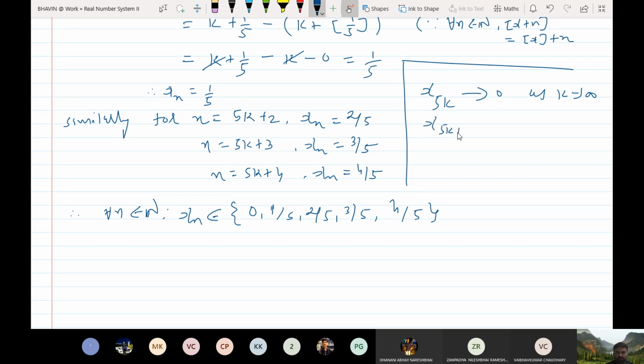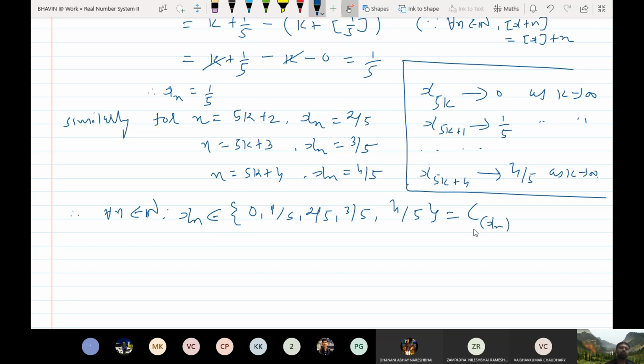Then x5k plus 1 tends to 1 by 5, okay, and so on. x5k plus 4 tends to 4 by 5. So this is the set of cluster points of sequence xn. Do you understand, Vaibhav?